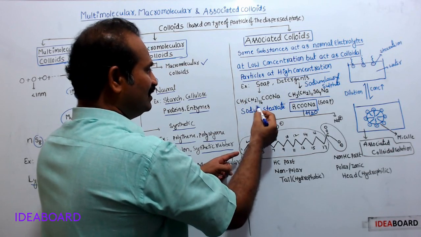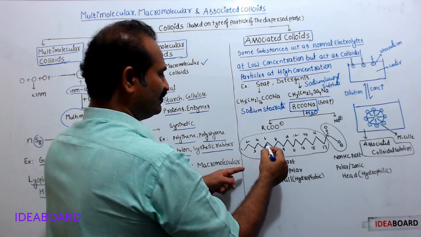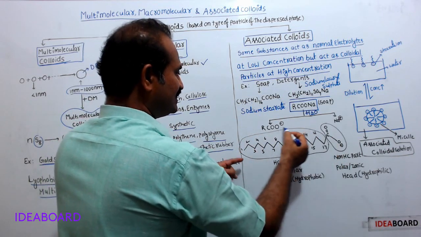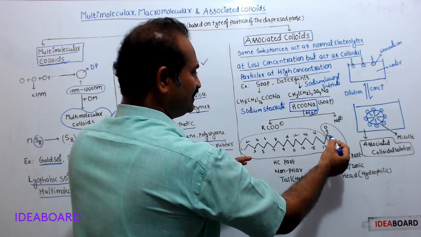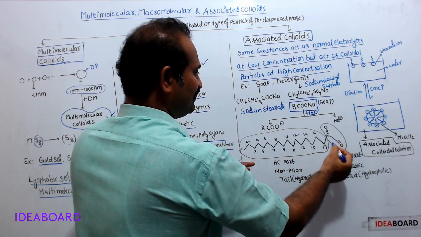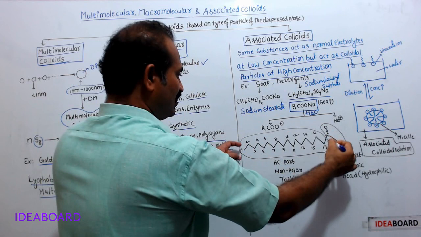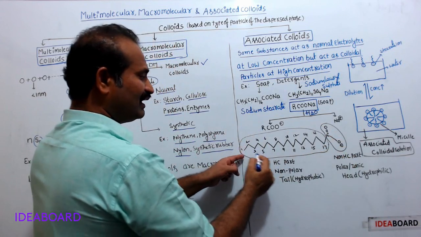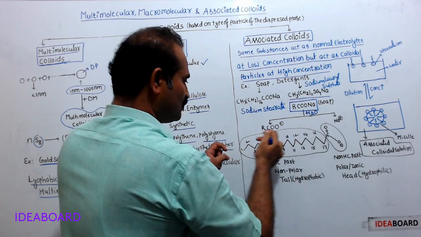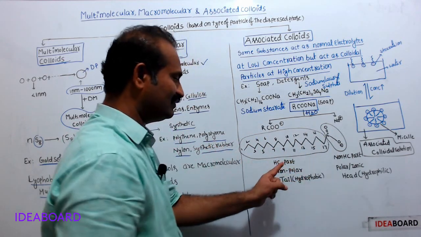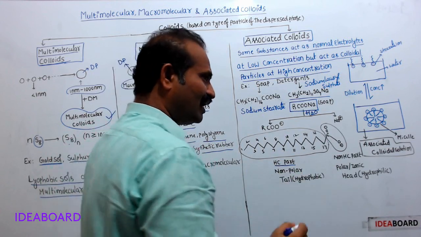Here, altogether 18 carbons are there: 1, 2, 3, 4, 5, 6, like that. These are 17 carbons, and this is the 18th carbon. The 18th carbon acts as a functional group, COO minus. Now this portion is made up of carbon and hydrogen only, CH3, CH2, CH2 like that. That's why this part is called the hydrocarbon part.